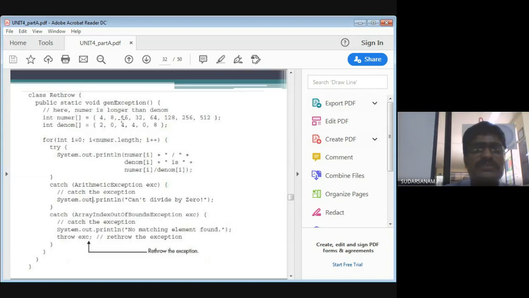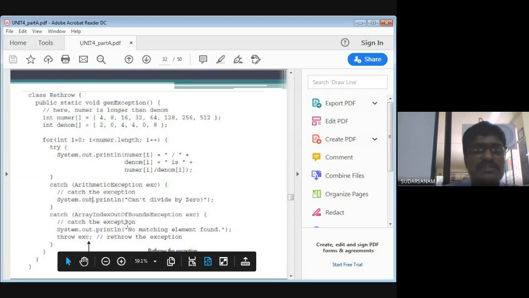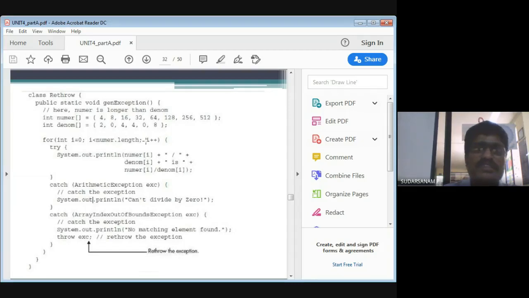Now this arithmetic exception, this is 4, this is 8, again arithmetic exception. Next, because numerator elements are there but in the denominator there are no elements, it will execute the array index bound of exception. Array index bound of exception means for the denominator there are no elements, but you are trying to access denominator of 5. That means 0, 1, 2, 3, 4, 5, 6 from here onwards. So actually 1, 2, 3, 4, 5, 6. The 7, 8, 9 elements are not there, but you are trying to access them. That is the reason it will show this.